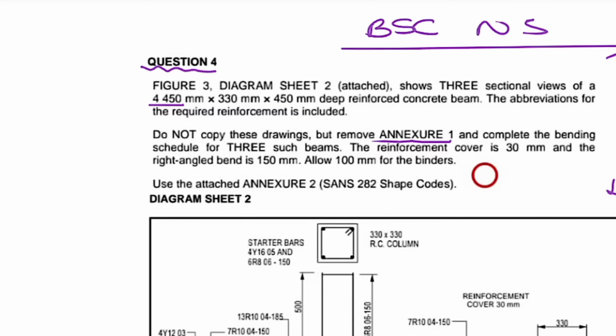Now look at this. Complete the bending schedule for three such beams, and the reinforcement cover is 30 millimeters. Okay, so guys, for those of you who don't know what a cover is, when you look at a concrete